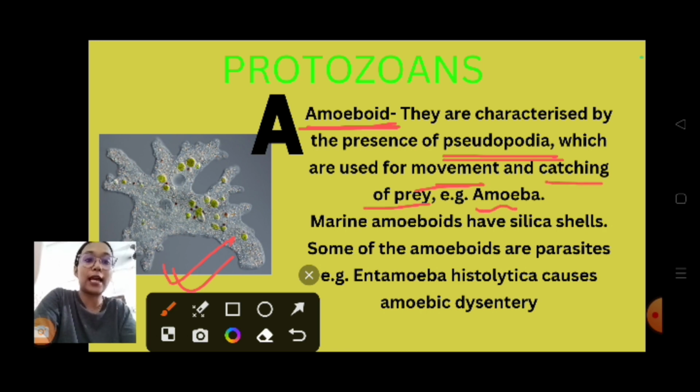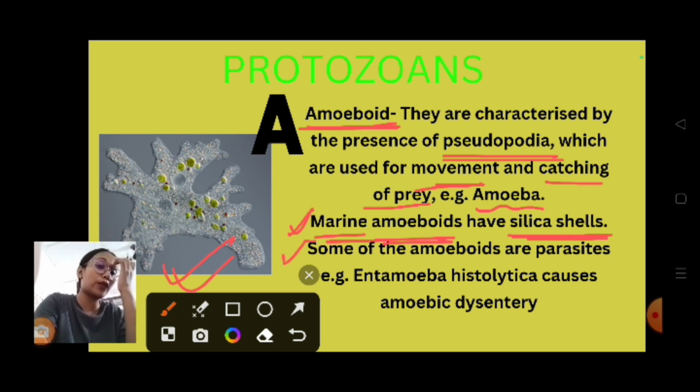Example: amoeba. Getting it? And one more point: the amoeba present in the marine environment, called marine amoeboids, have silica shells. They are having silica shells. You have to keep this point in your mind.